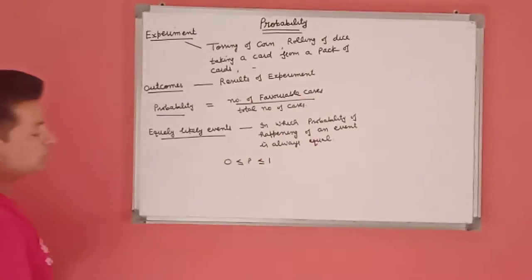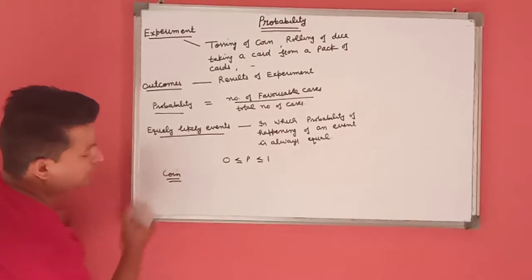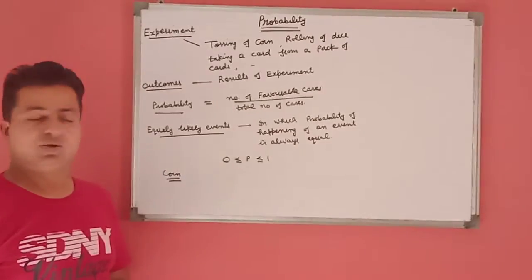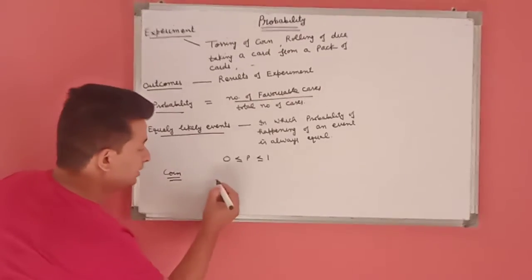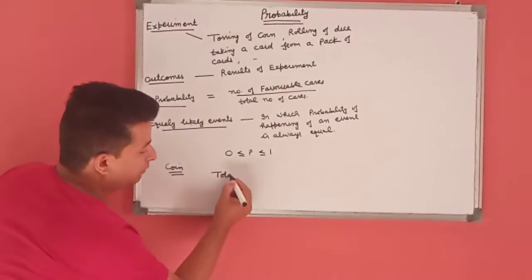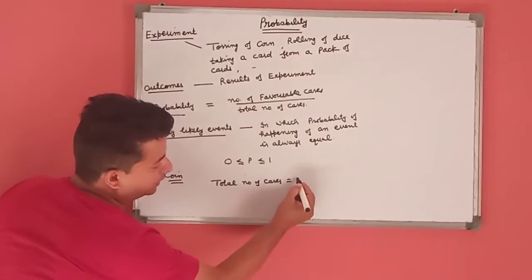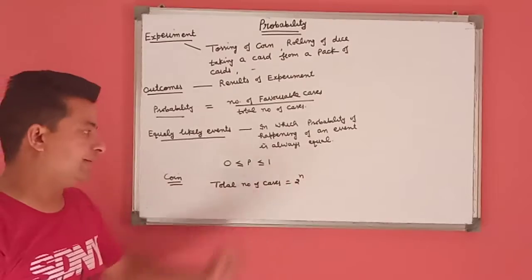First of all, we consider the case of a coin. As we know, a coin has two faces. One of them is head and the other is tail. This means there is a general formula for the total number of cases in the case of coins: 2 power n.